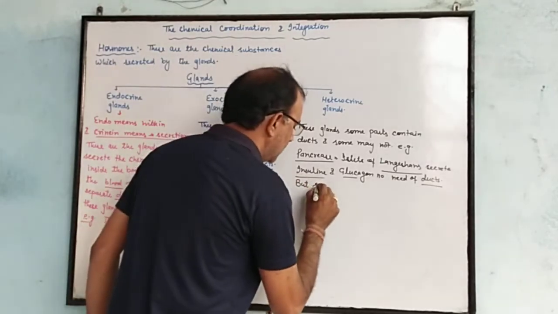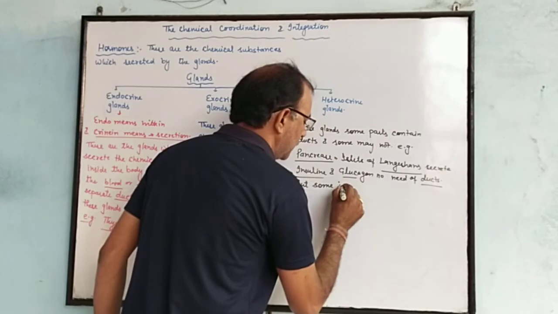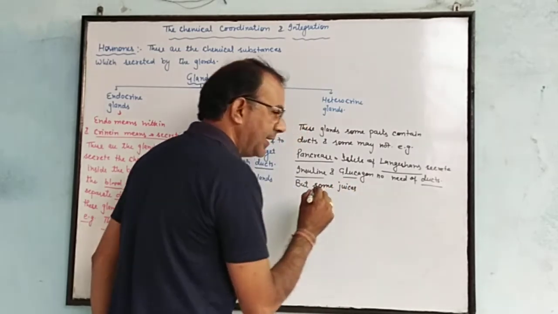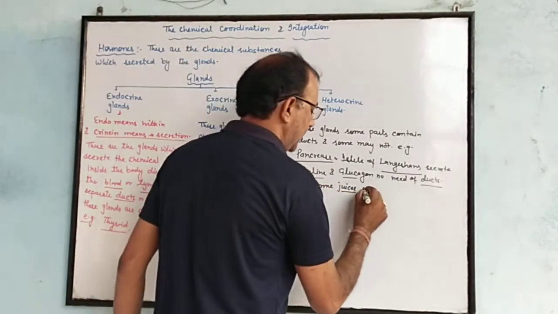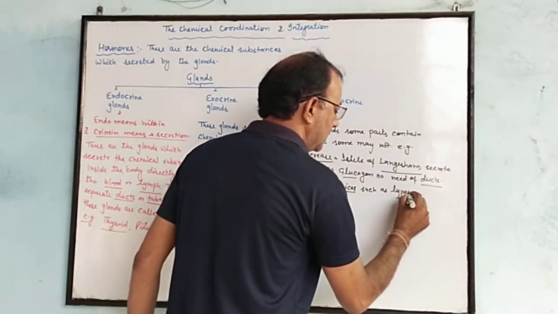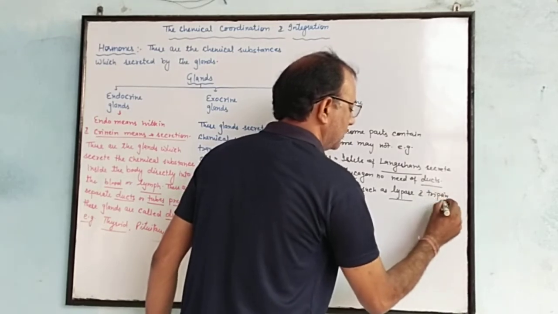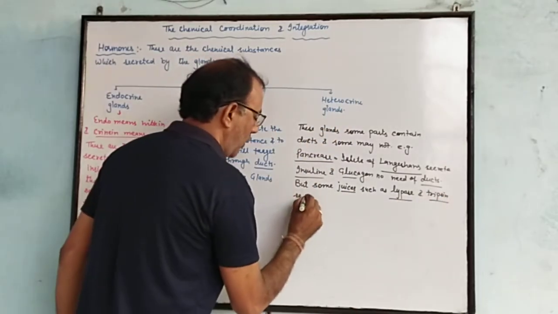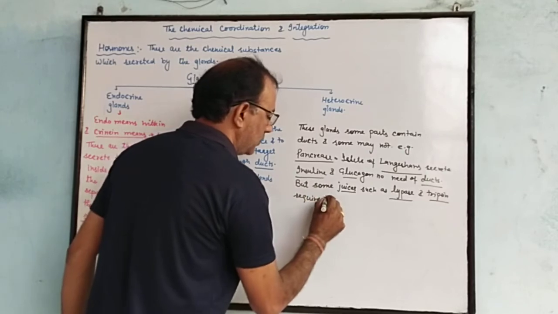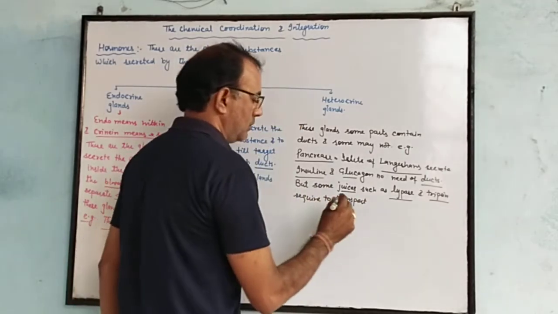But pancreatic juices such as lipase and trypsin require a duct for their transport.